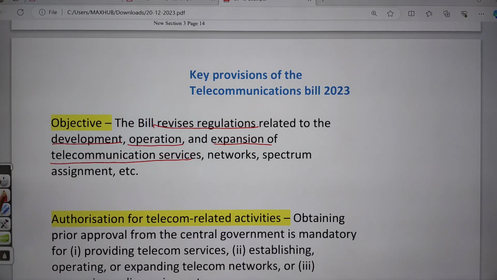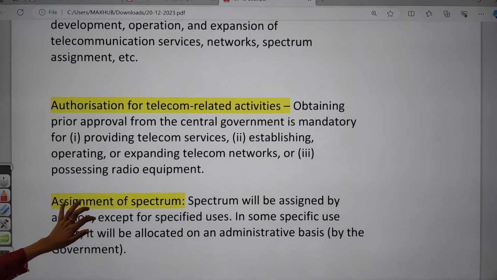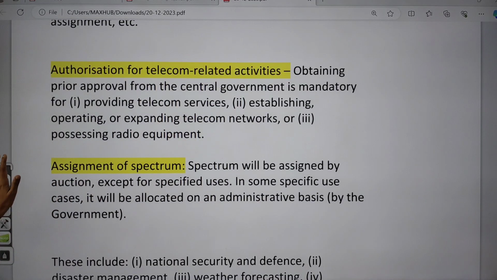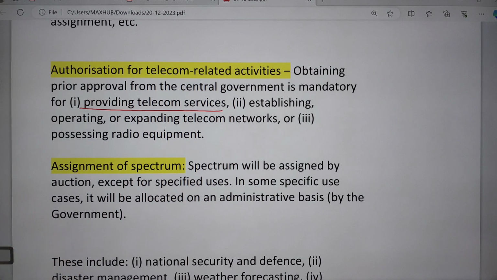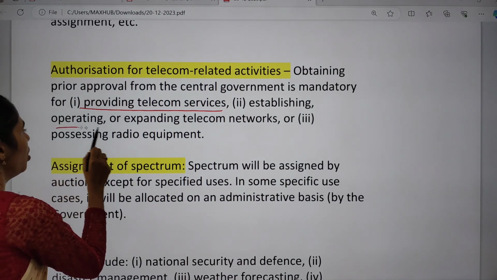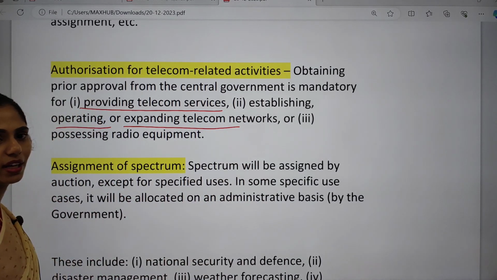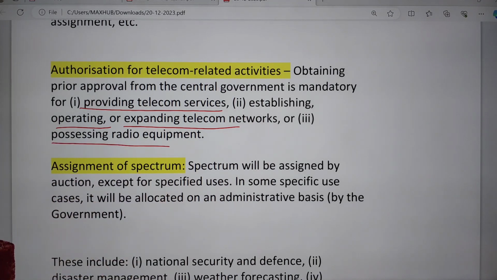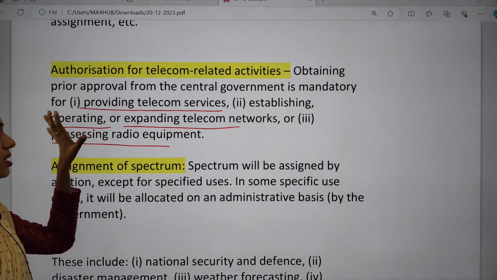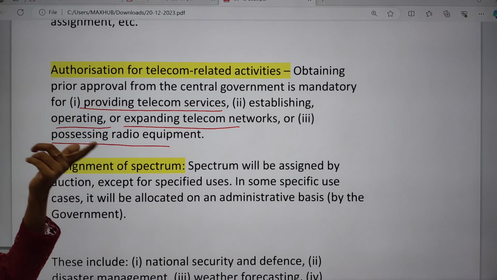The next one is authorization for telecom related activities. What are these authorizations? Here they are focusing on providing telecom services, establishing, operating or expanding telecom networks, and possessing radio equipment. These three things are mainly the focus of telecom related activities under this bill.